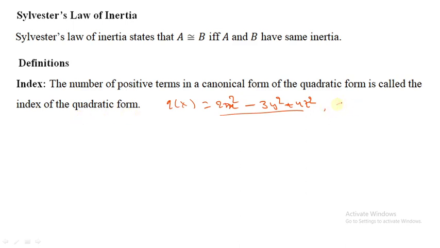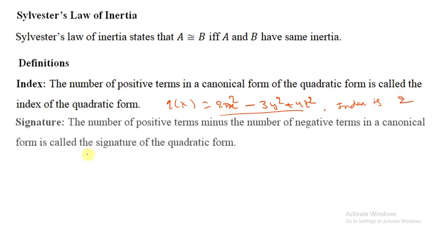What is the index of this one? Index means the number of positive terms in the canonical form. How many positive terms? 1, 2. So the index is 2. Signature: the number of positive terms minus the number of negative terms in a canonical form is called the signature of the quadratic form. That is the signature of the quadratic form.